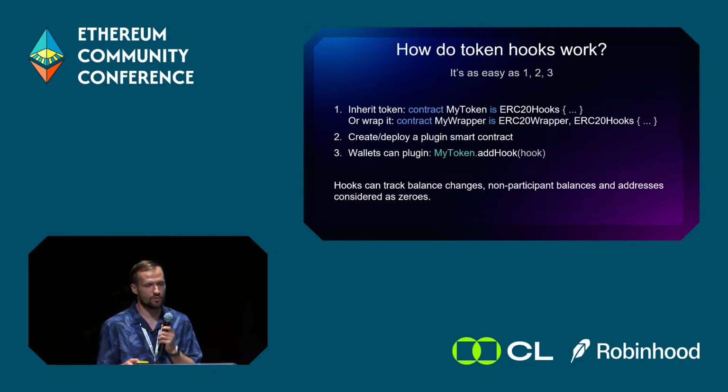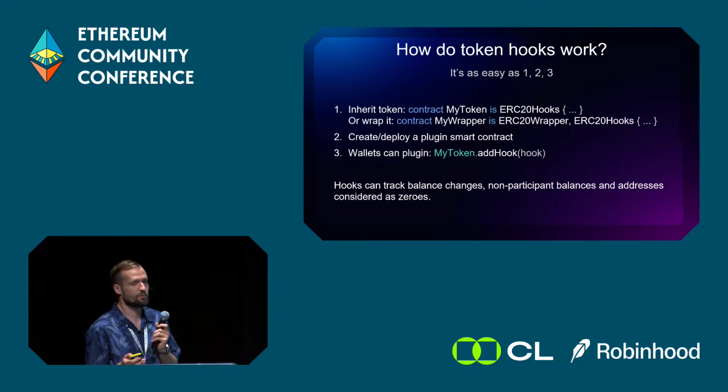This is something you could decide on your own when you use this kind of library. But basically, in a permissionless environment, users can add any hooks they wish to change the functionality of their token. Whenever their balances change, hooks will be notified about it, and they can handle it in any manner.